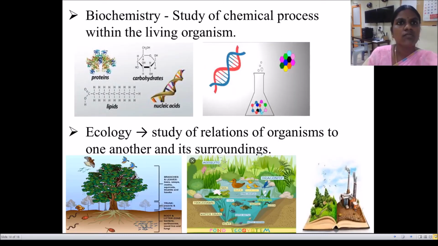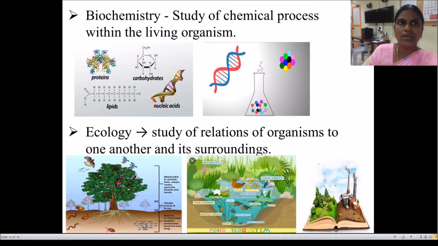Next is biochemistry. The study of chemical processes within the living organism is called biochemistry. There are a lot of chemicals present in our body which regulate the function of the organs. Some of the biochemical compounds are carbohydrates, proteins, lipids, nucleic acids, etc. We can get these from our food, what we intake.